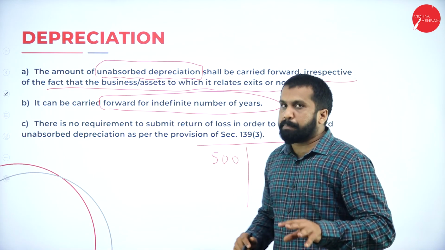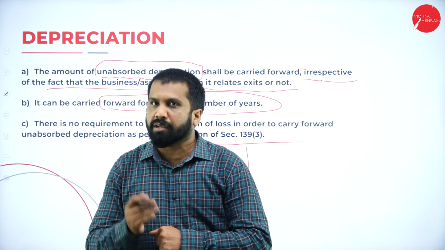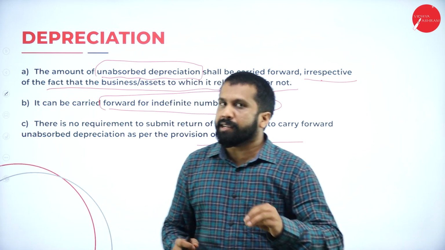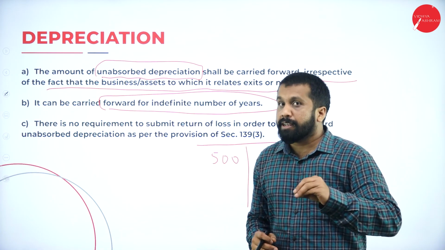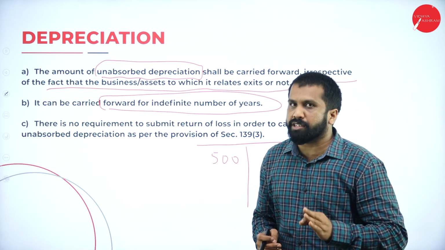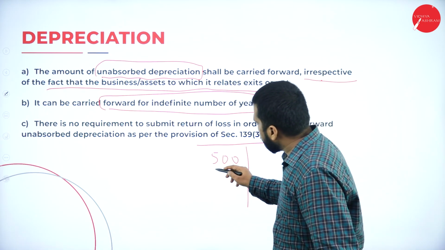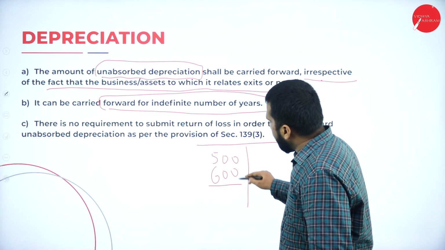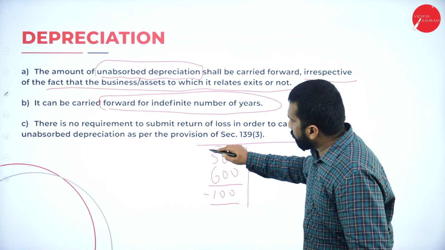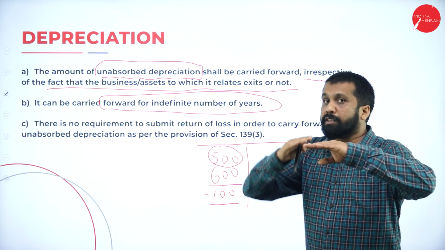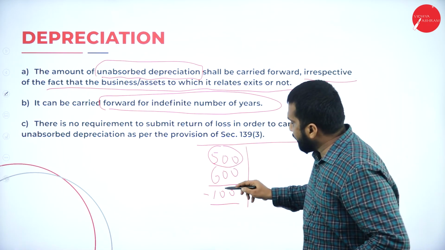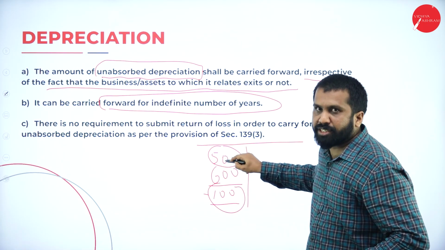Now, you are supposed to minus depreciation. Your depreciation has to be done in the P&L account itself. Now, what is your depreciation? 600. 500 minus 600, there is a minus 100. See, you have only 500 rupees profit, but your depreciation itself is more. Your expense itself is more.